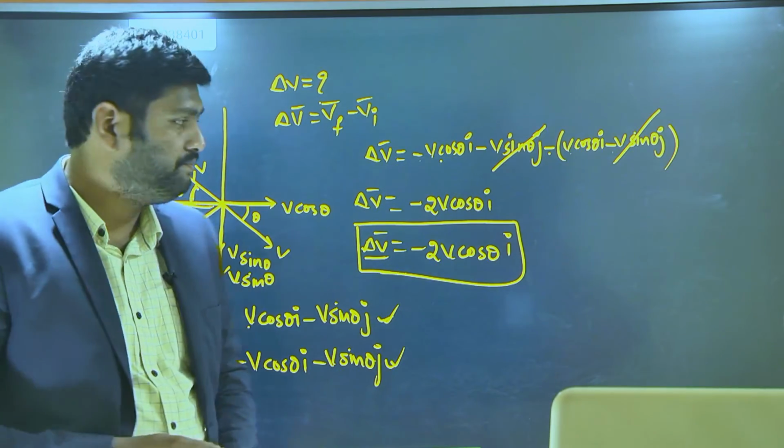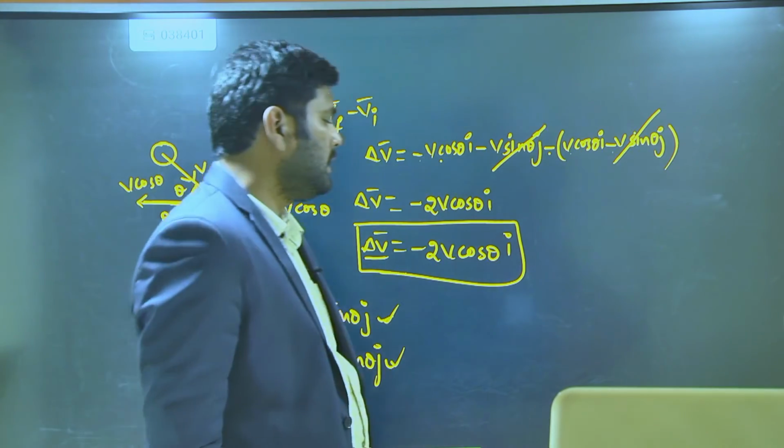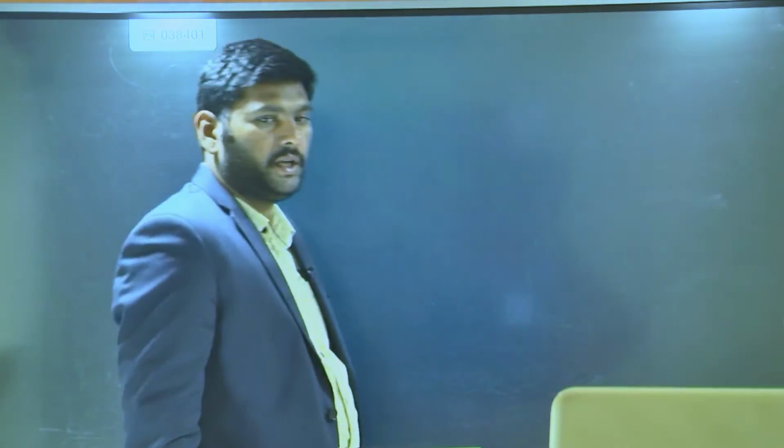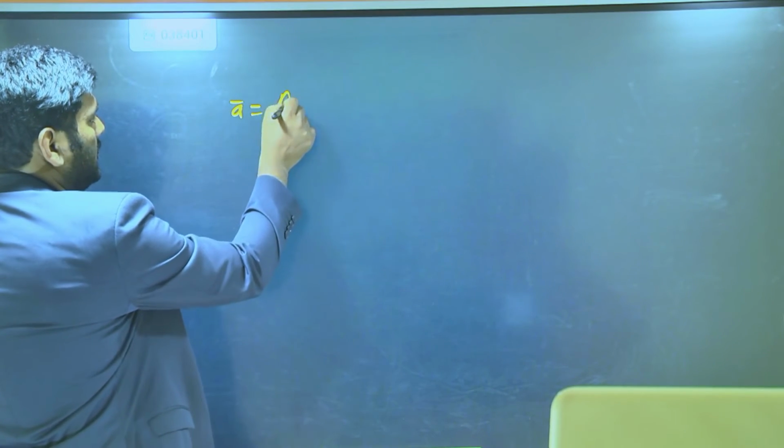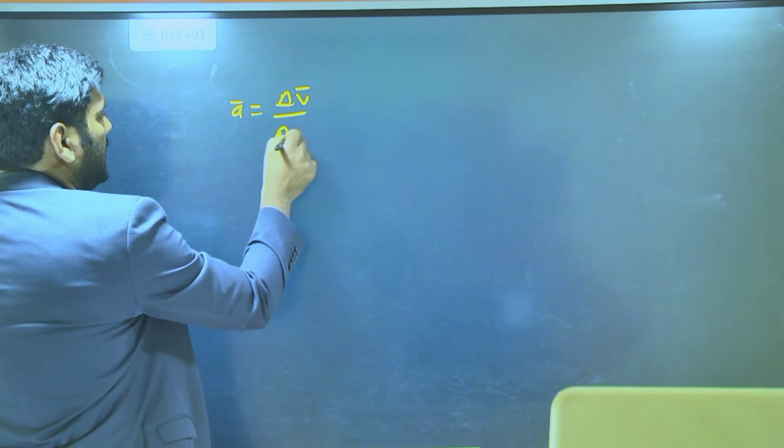Next one, let's go for acceleration here. Once again, acceleration A bar is equal to delta V bar by delta t.